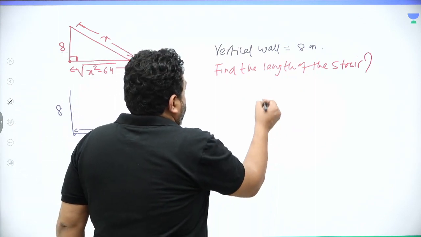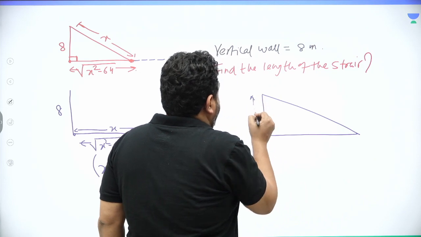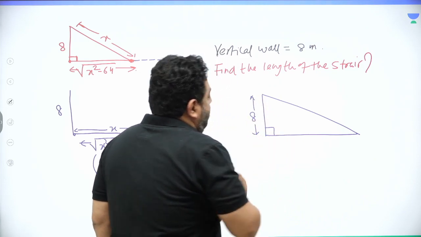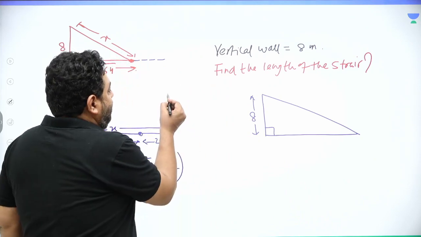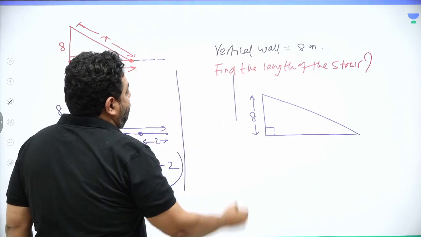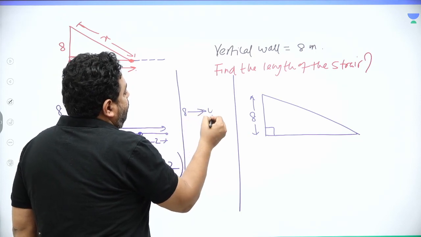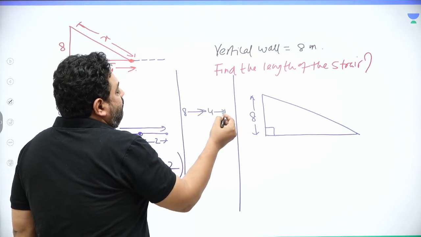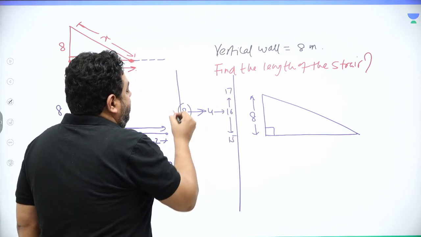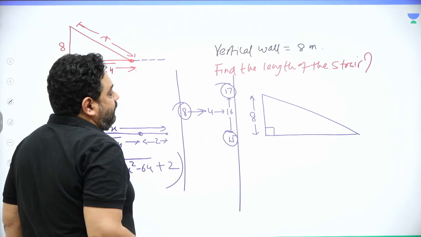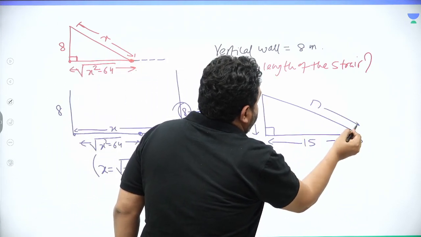The question setter knows that if this is 8, then the remaining two sides have a difference of 2. So 8 square is 4 into 16, half of 8 is 4, and 4 square is 16, so 15 and 17. So 8, 15, 17 are Pythagorean triplets, and you try to fit in 15 and 17.